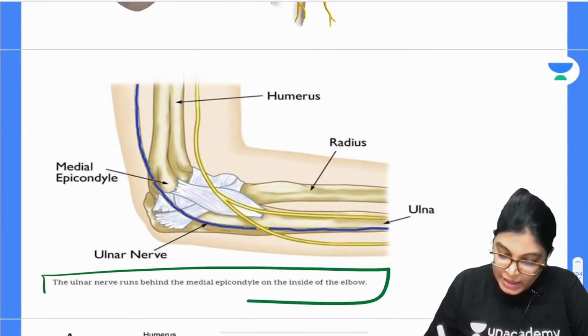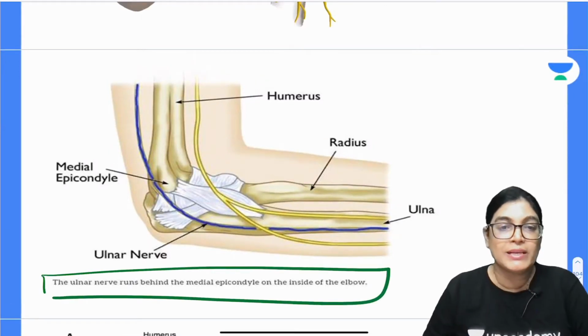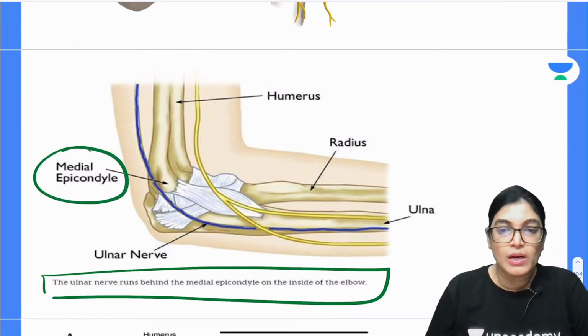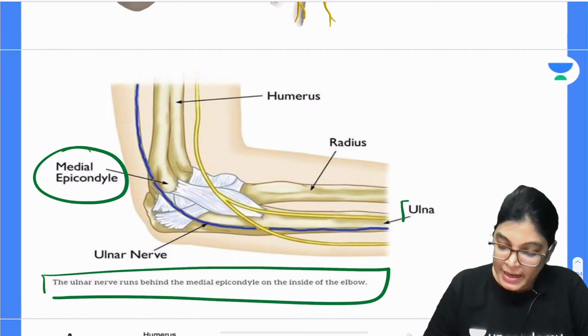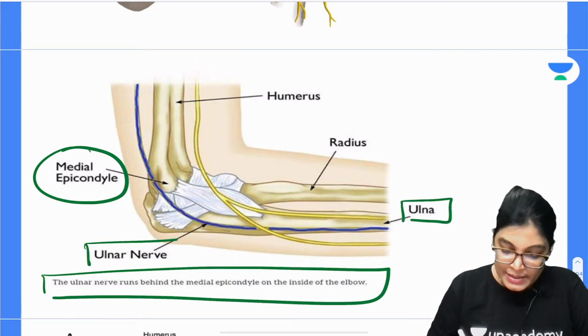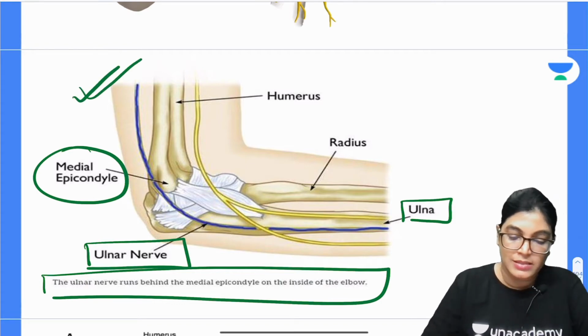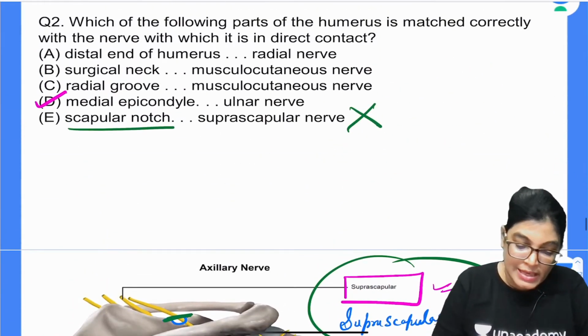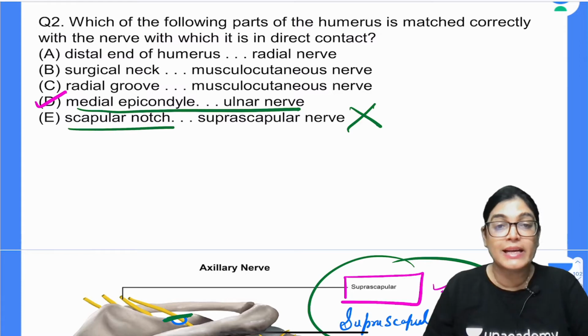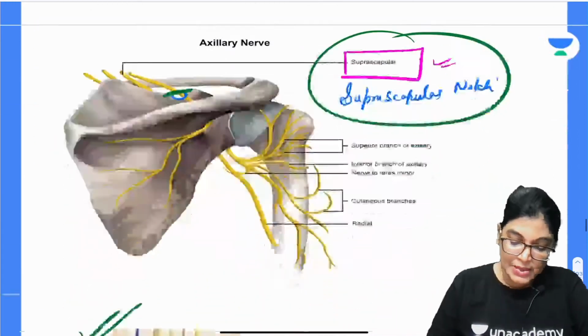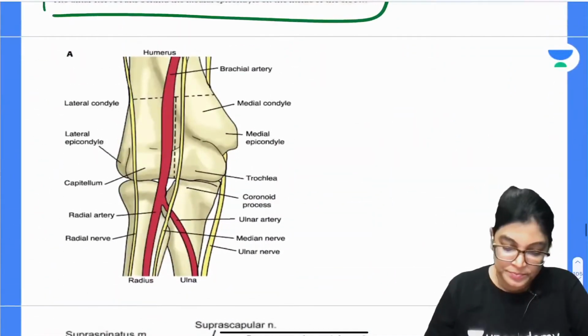Can you see here, the ulnar nerve is located behind the medial epicondyle. So this is the location of the medial epicondyle, and the blue-highlighted nerve shown in this diagram, as you can see, is clearly traversing behind the medial epicondyle. So this is the right answer. So D is the correct answer: posterior to the medial epicondyle, the ulnar nerve is traversing. Let's move on to the other images.